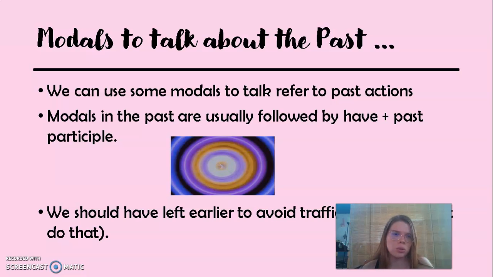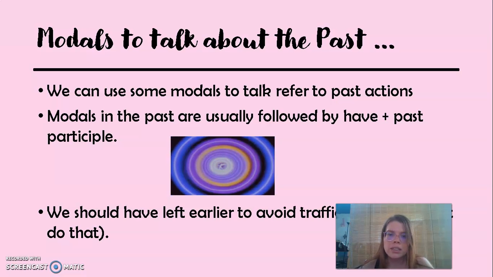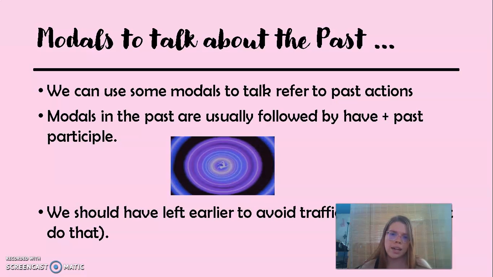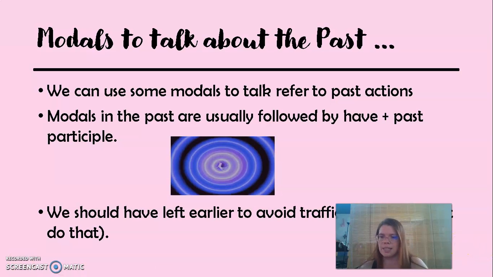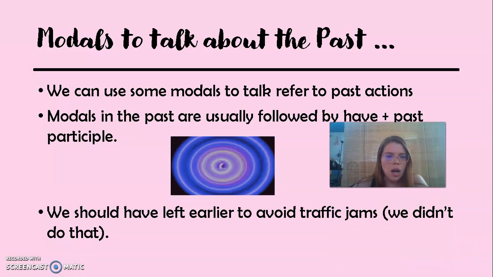Usually, what we do to use a modal in the past is to add, after the modal, have plus the past participle of the verb that we're using in that particular sentence. Here you have an example. We should have left earlier to avoid traffic jams. We didn't do that, and that's why we are referring to the past. Let's see more examples and more information about modals in the past.